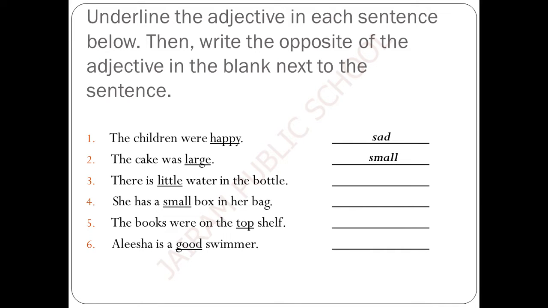There is little water in the bottle. There is a lot of water in the bottle. She has a small box in her bag. Big box. The books were on the top shelf. Bottom shelf. Alicia is a good swimmer. Bad.